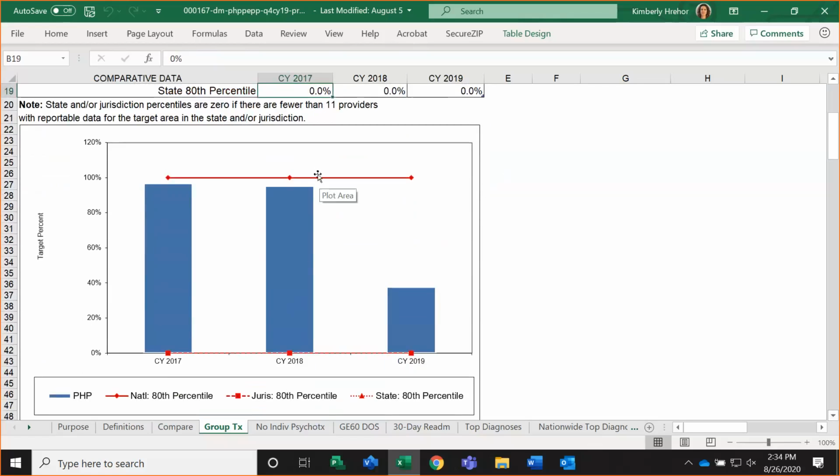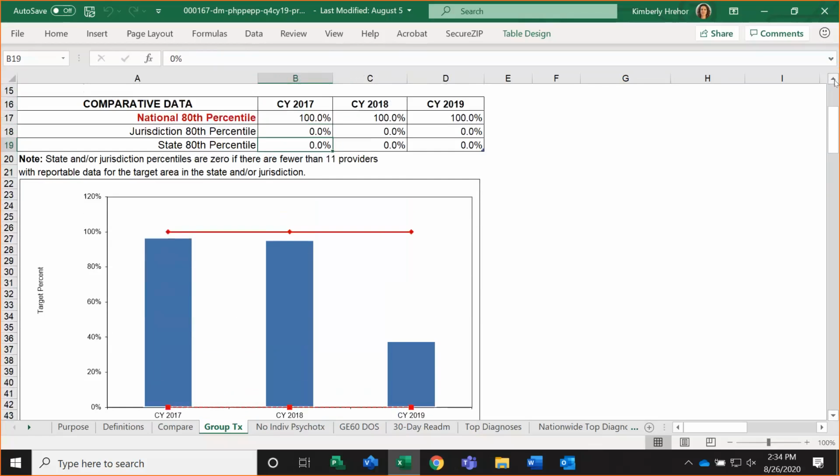The solid red line is the national 80th percentile. The dashed red line is the jurisdiction 80th percentile. The dotted red line is the state 80th percentile. And since we were not able to calculate jurisdiction and state percentiles for these 2 target areas, you'll notice they're not displayed here.